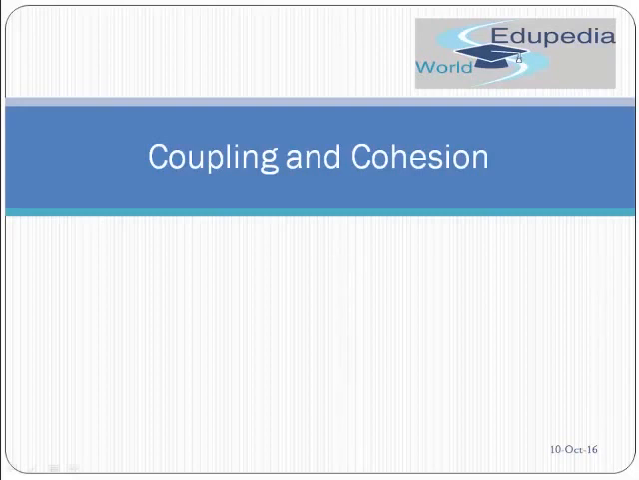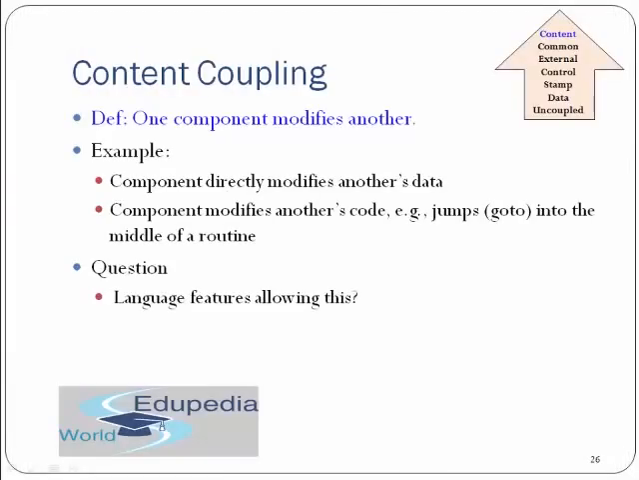Fine. So let's come back and study types of coupling. The first type of coupling is called content coupling. It says one component modifies another, which means a component directly modifies another's data or code. Example, jump. A jump statement, for example, is how you can jump by using a go-to statement in the middle of a routine. So it defines how your data is coupled to another routine, and how one component can modify another. So this was content coupling.